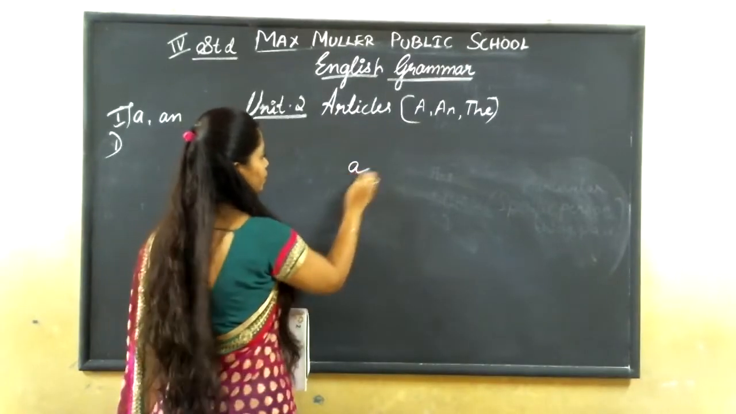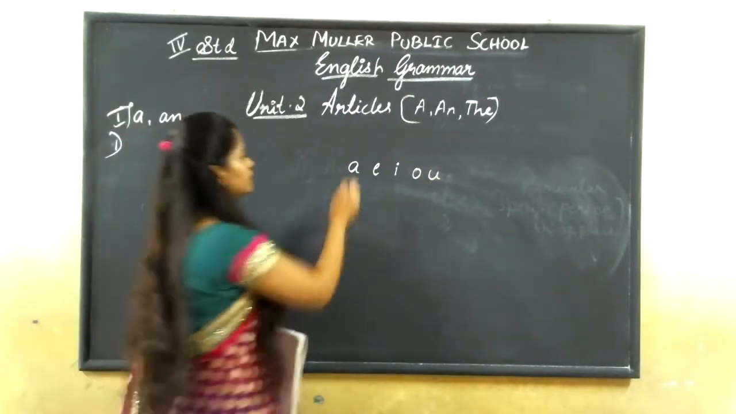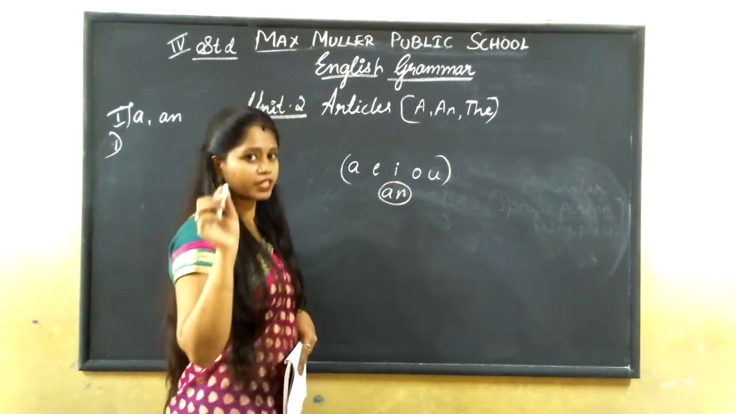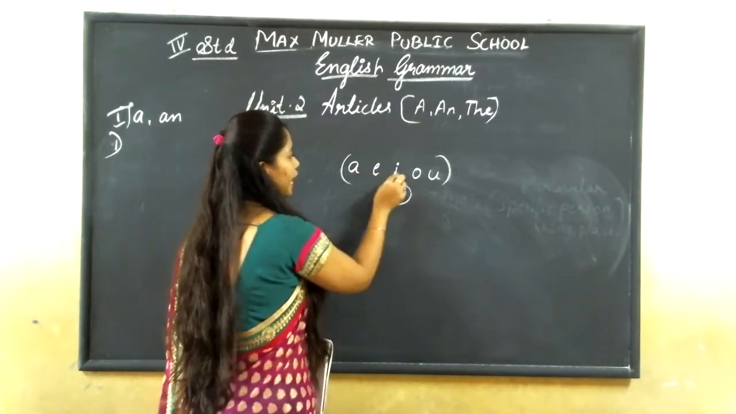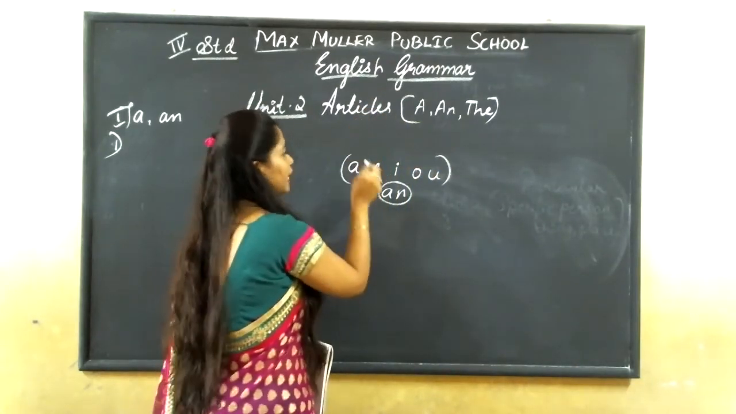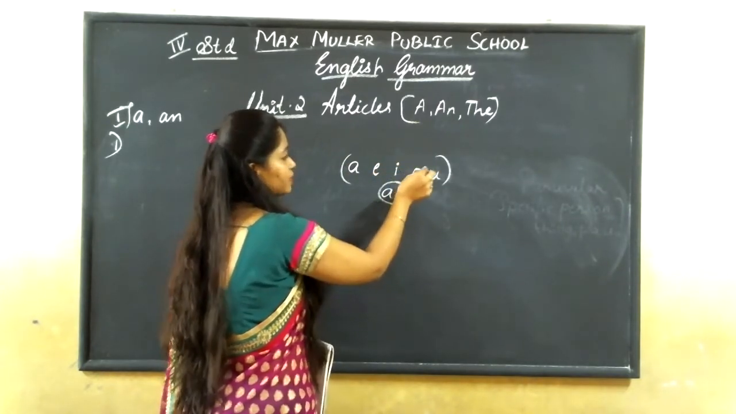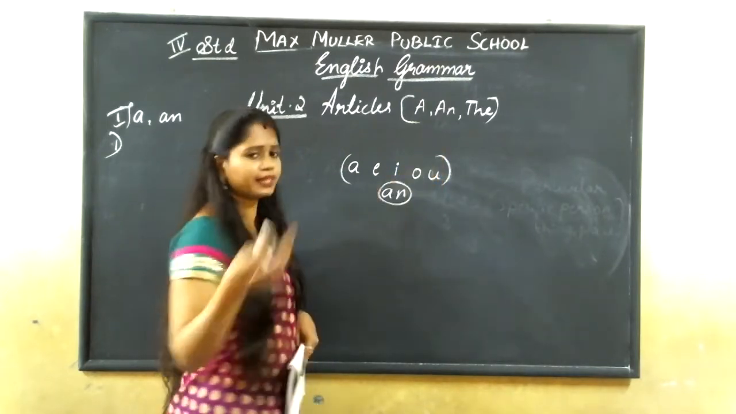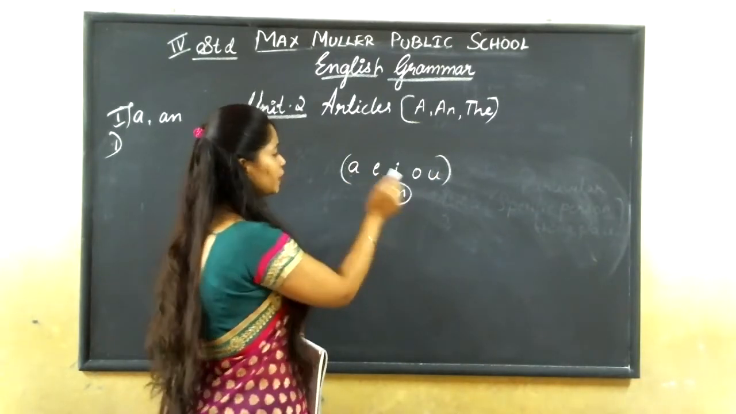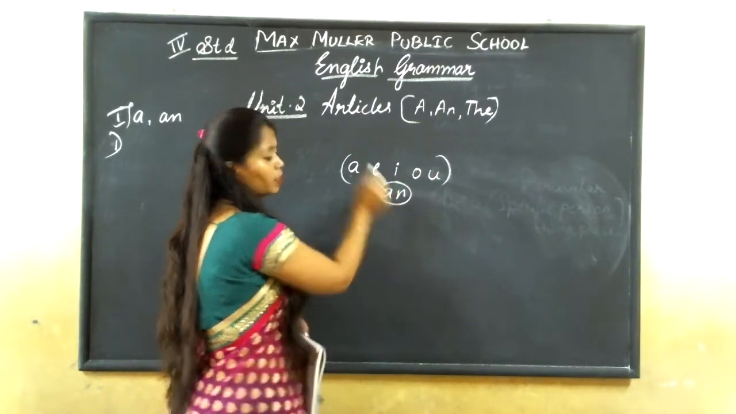A, E, I, O, U. These are the vowels. Here, what should we use? An, for the words starting with A, E, I, O, U. Words like apple, aeroplane, egg, elephant, ice cream, ink, orange, umbrella, uniform, like that. These are the words which start with these vowels, and we have to use an before those words.